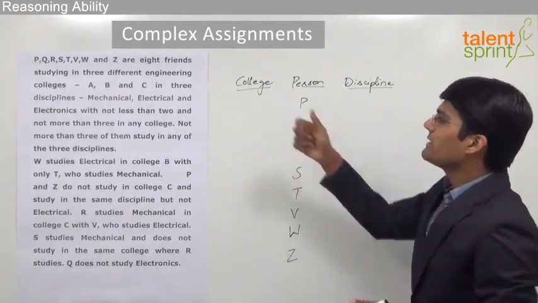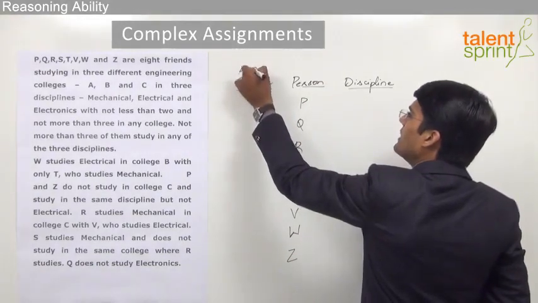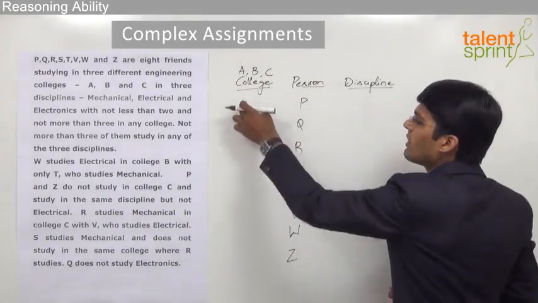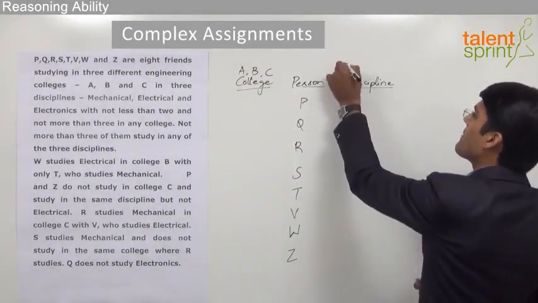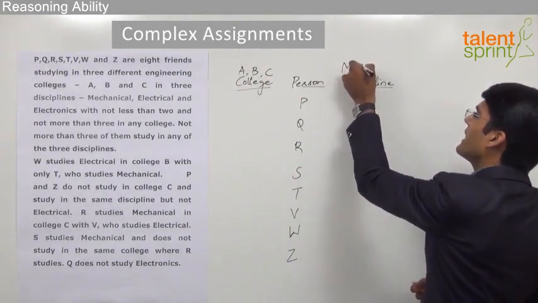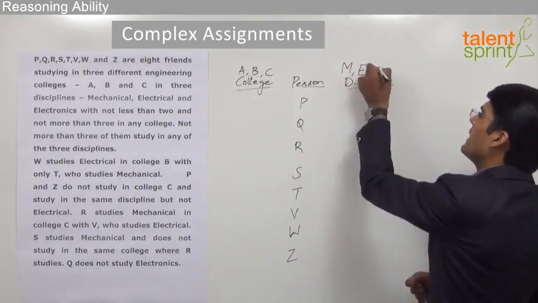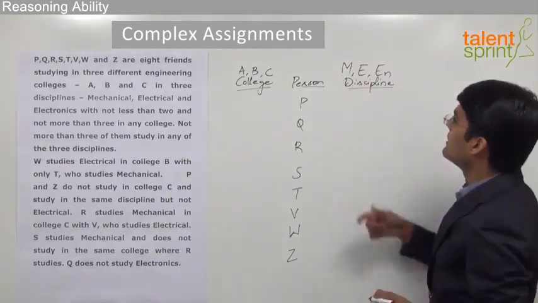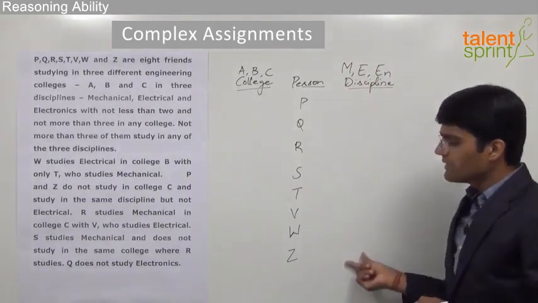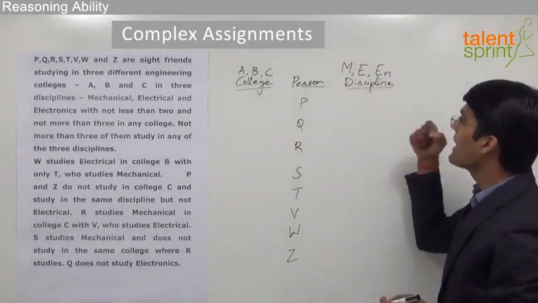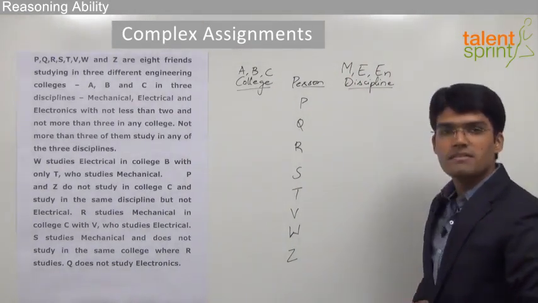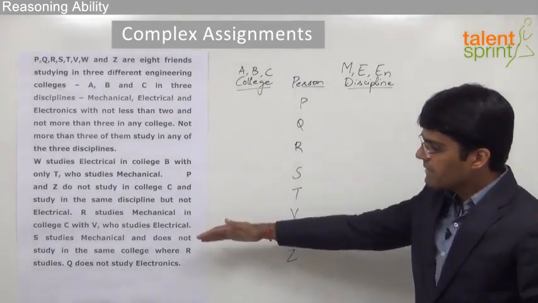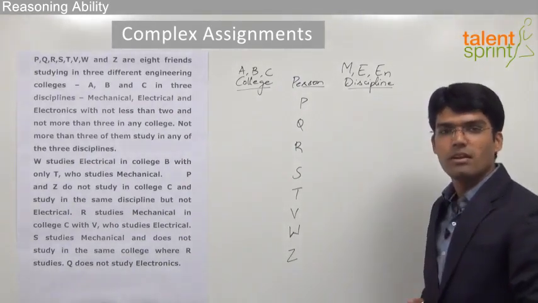Now, we know that the 3 colleges are A, B or C. So all these columns have to be occupied by A, B or C. And the 3 disciplines are mechanical, let's denote it by M, electrical E, and let's say electronics as EN. So these are the 3 disciplines. Each of these columns has to be occupied by either M or E or EN, that is electronics, for these persons respectively. Now with the help of the given statements, let us try to fill these columns.